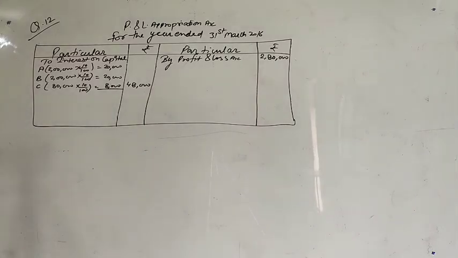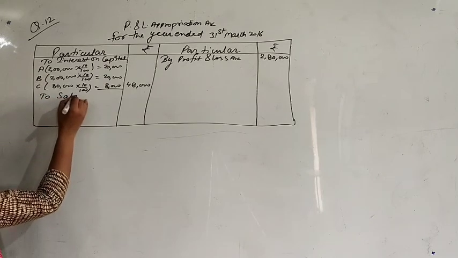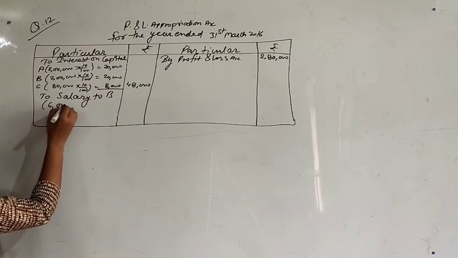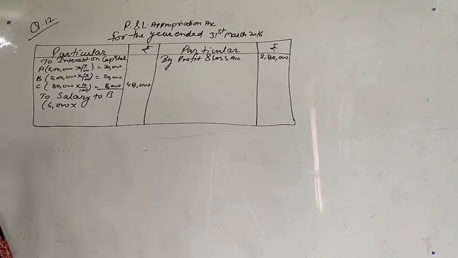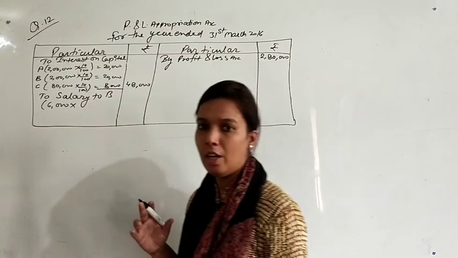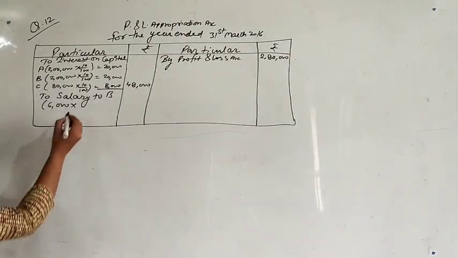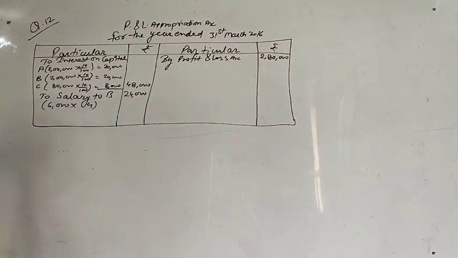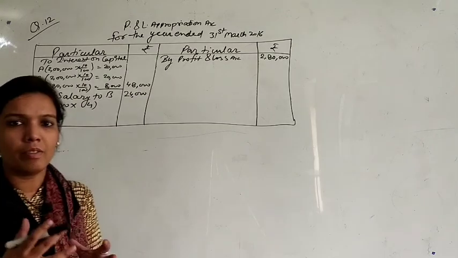Okay. Next point, B, being the working partner, was also entitled to a salary. So we will write here to salary to B. 6,000 rupees per quarter. Per quarter means after every 3 months you have to give 6,000 rupees to B. It means in 1 year you have to give 4 times. So the salary will be 24,000. Okay. After this you don't have any item, only you have to distribute the profit in various ways.